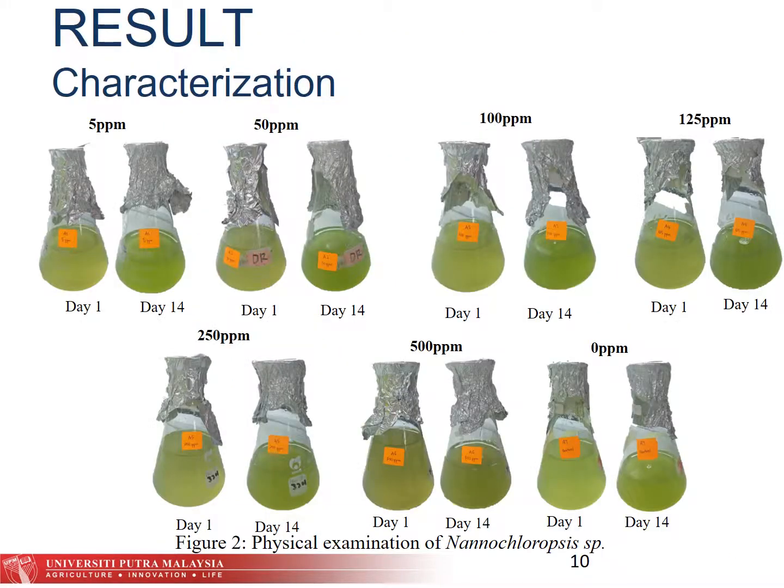Okay, basically this is my result, which is the physical examination of Nannochloropsis species. From here, we can see there are 7 samples from 0 ppm to 500 ppm. Shown in the figure is day 1, which is the first day I cultured the algae, and lastly day 14. The green color intensity, as you can see, becomes darker, which means that more algae is produced and the rate of photosynthesis is high, where the production of chlorophyll is high.